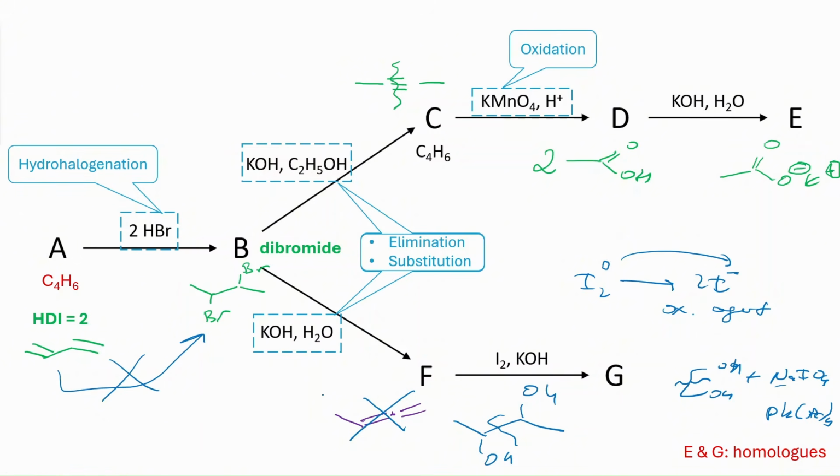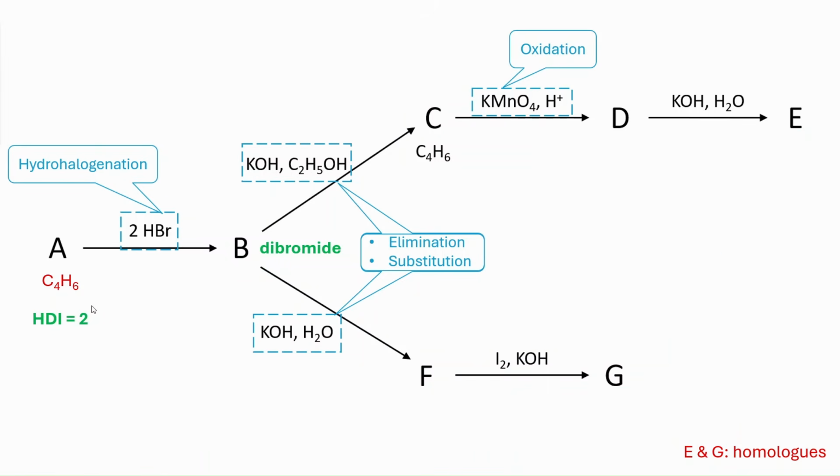Maybe this is possible, but I don't think iodine is that strong in this case to induce it. But even if it were possible, we actually end up with this COOH in the best case scenario, which is the same as E. They are not homologs. So even in this very edge case, we do not get a homolog. We are only getting the same compound as E, which also doesn't make sense. So we eliminate this possibility. So we explored this case.